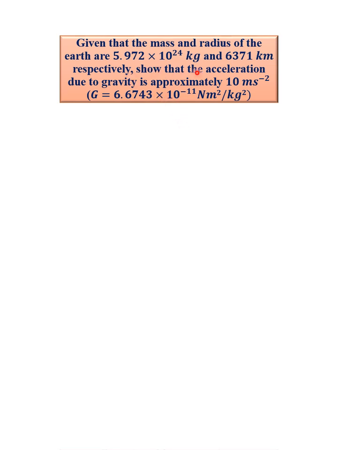And these values, the mass of the Earth, the radius of the Earth, the gravitational constant, were not made up by me. They are constant values. You can simply get them by Googling them. Search the radius of the Earth, you will see this value. Search for the mass of the Earth, you will see this value. Search for the gravitational constant, you will see this value. So I didn't make them up. I just searched them online, got the fixed values for these various parameters, and put them into this question. So now we have these values.